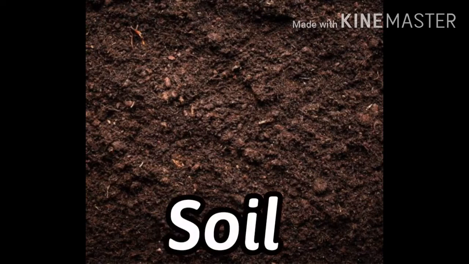Okay children, let's move on to soil. See children, what is soil? The thin layer of grainy substance covering the surface of the earth is called soil. So the thin layer of grainy, small particles, small stones and mud, they are all there. So the thin layer of grainy substance covering the surface of the earth is called soil. So it is closely linked to land, obviously land. Yes, because the soil is on the land, right?